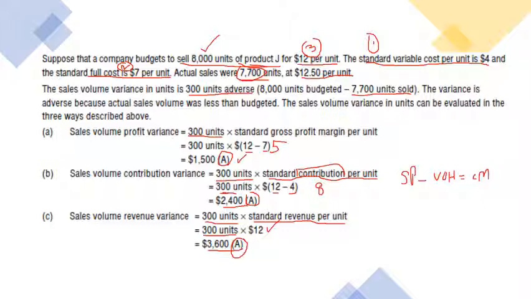So now we have completed this chapter by analyzing the four components of variance analysis. One was your material variance, the second was your labor variance, the third was variable overhead variance, and the fourth was your sales variance. In the live streaming, I will give you questions about the operating statement, which includes all four types of variance analysis. So I hope you understand better now.